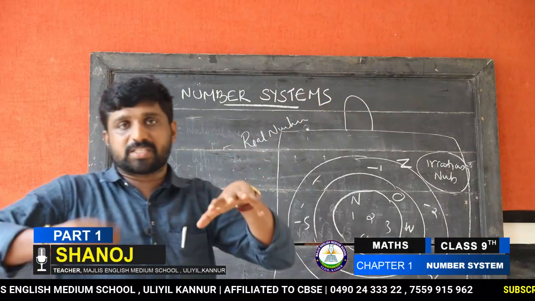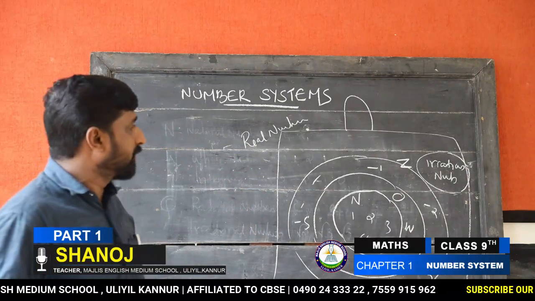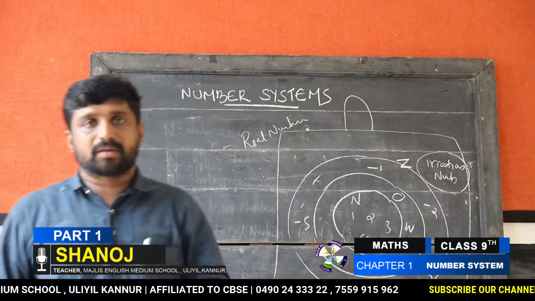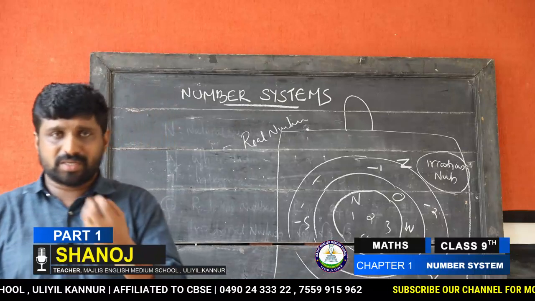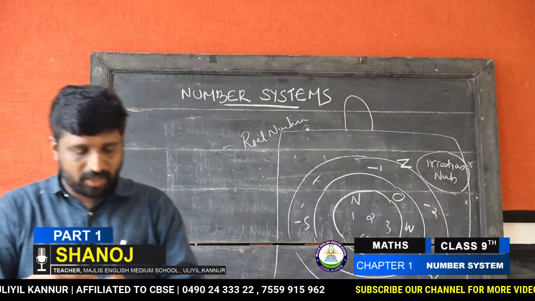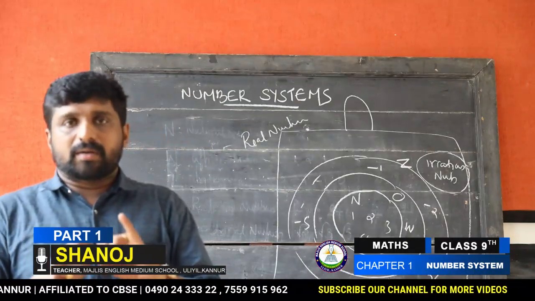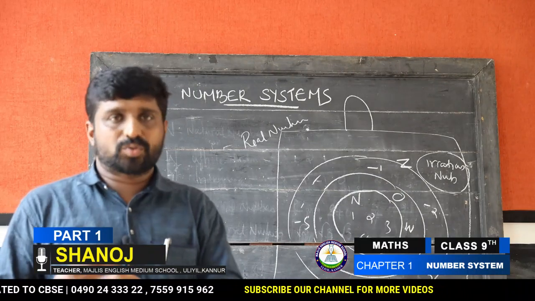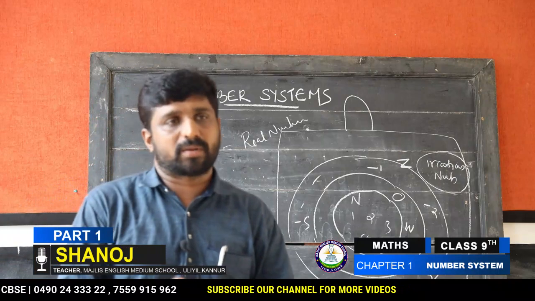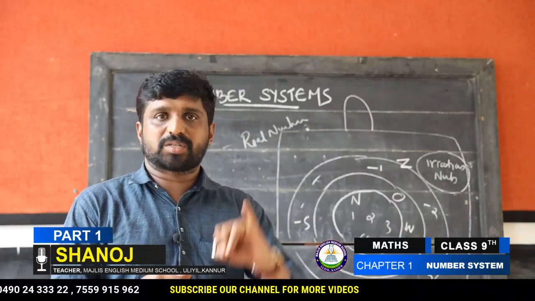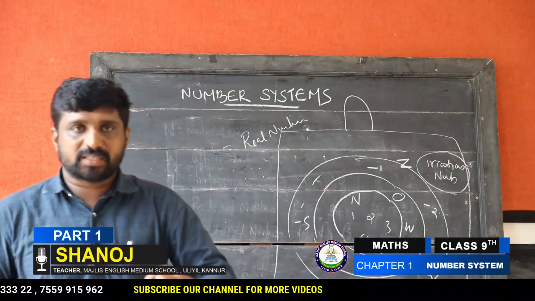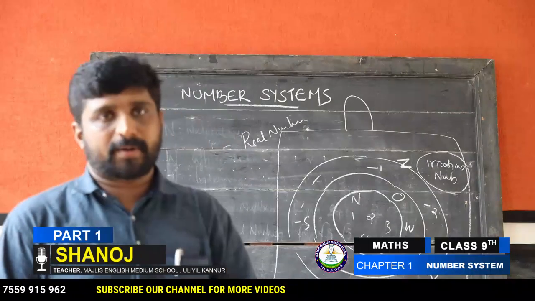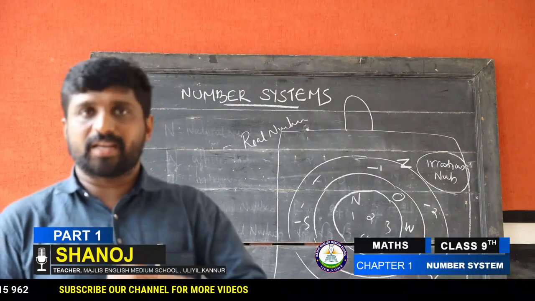In this chapter we will discuss more about this. Then I will ask you some questions, and you can reply. First, I ask you: 3 is a natural number. Is your answer true or false? Yes, that is true. Next, 3 is a whole number. Yes, 3 is a whole number.